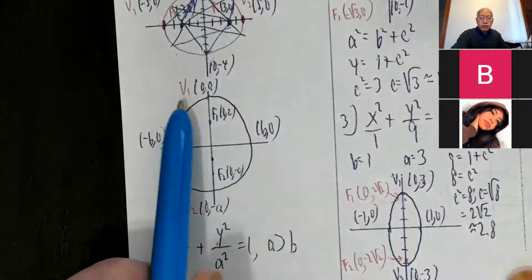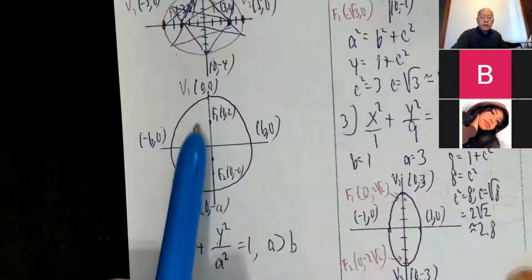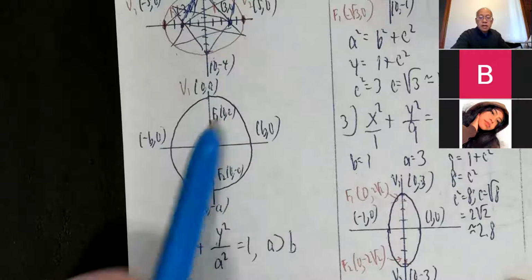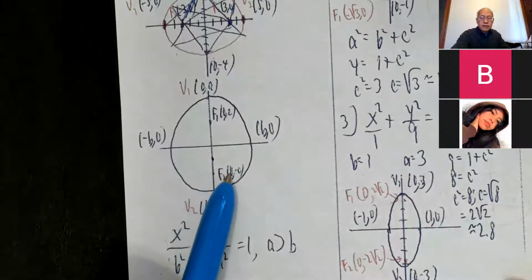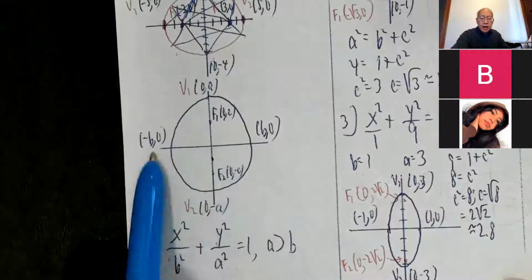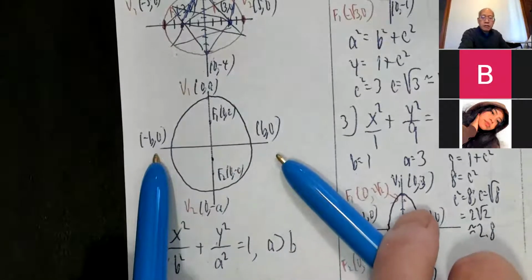So the vertices: vertex 1 is (0, a), vertex 2 is (0, negative a). The foci are always along the major axis. So focus 1 is (0, c), focus 2 is (0, negative c). Major axis, minor axis. The endpoints of the minor axis are (negative b, 0) and (b, 0). We don't give them any special names.